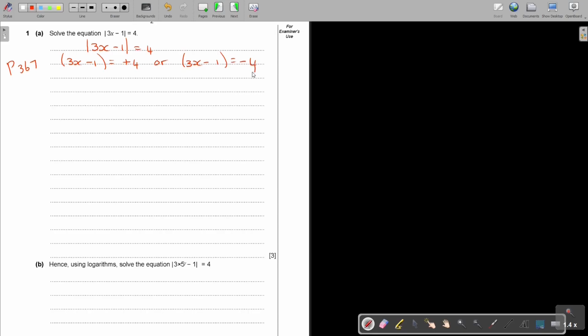So basically, 3x equals 5, if that one goes over, or 3x equals negative 3. Then I divide by 3 and I divide by 3, and I get that the value of x is 5 over 3, or the value of x is negative 1. And that's the answer.